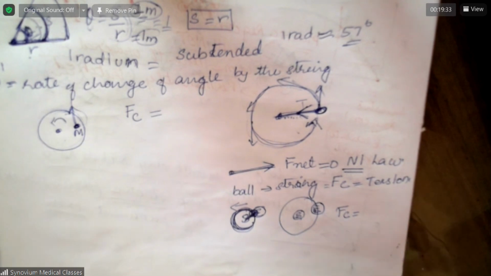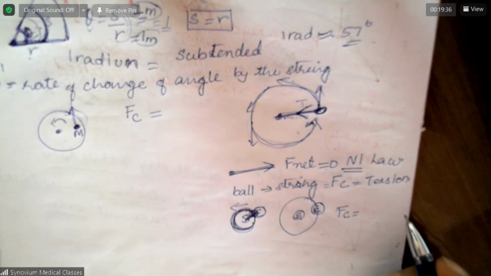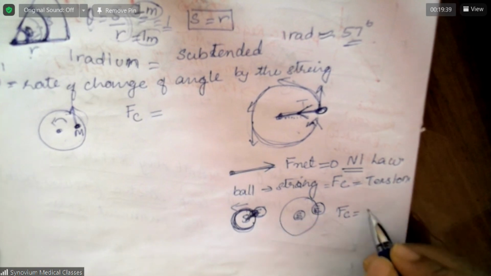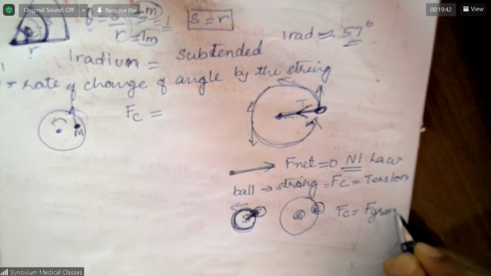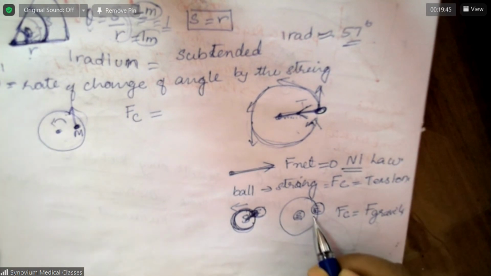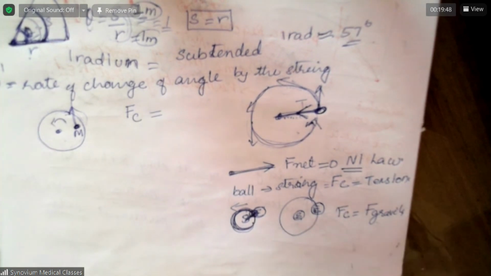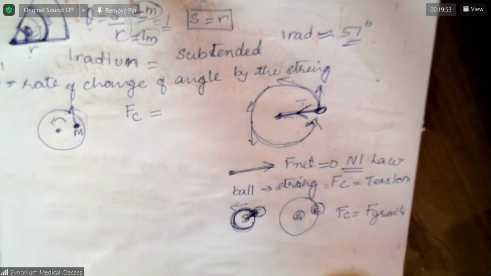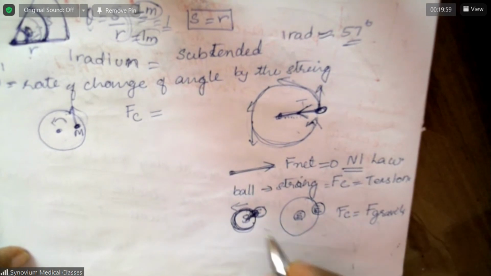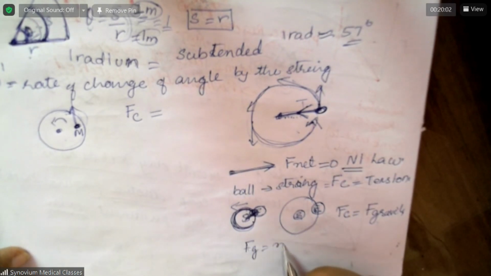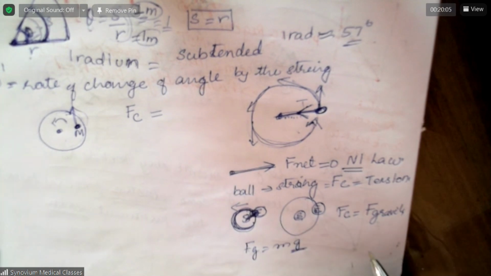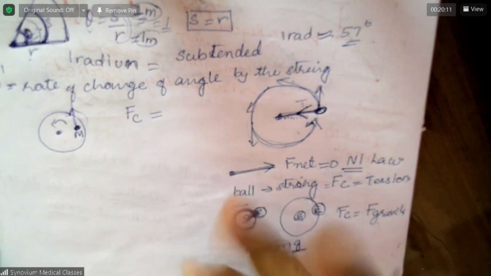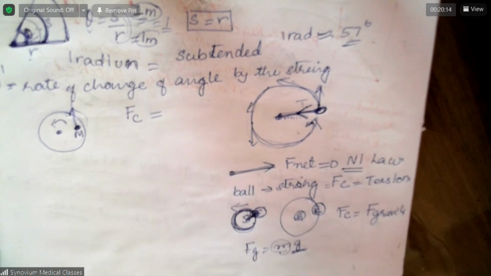Why is the earth held to the sun? Gravity. Force of gravity. See, look here. What is gravity? Gravity is a force which is there in all objects having mass. Force of gravity is equal to mass into gravitational field strength, mg. Any object which has mass has the ability to attract other stuff, which is called gravitational force.